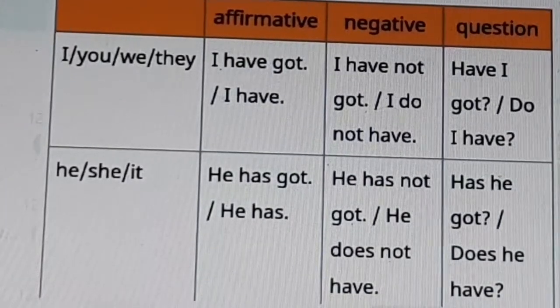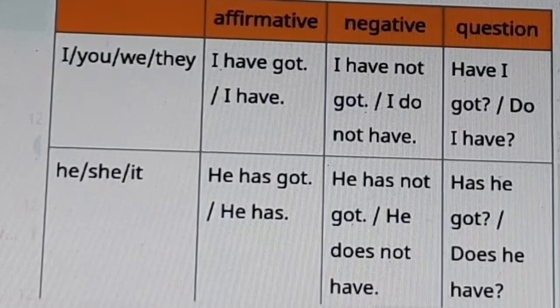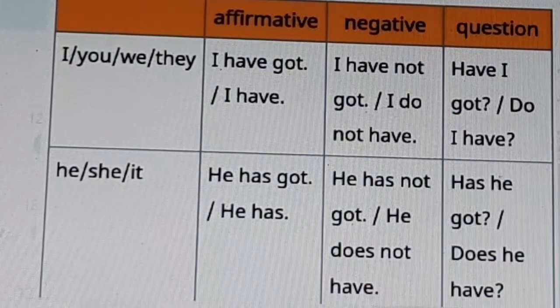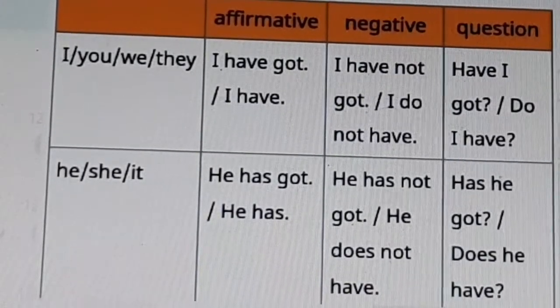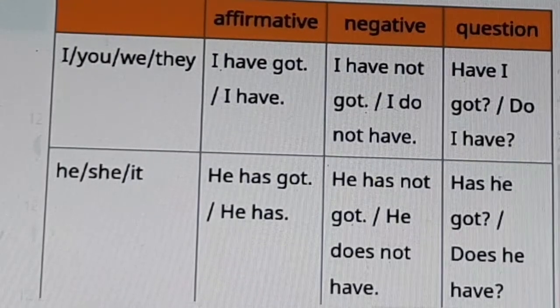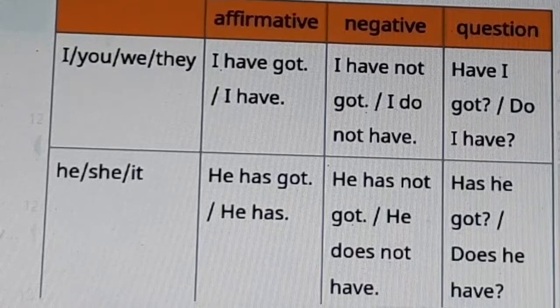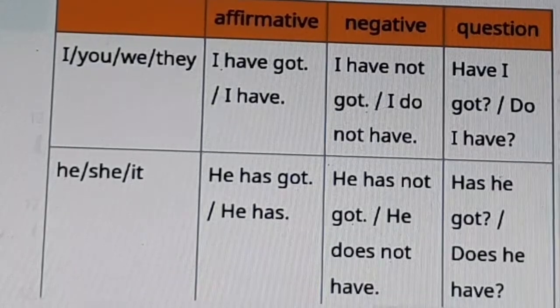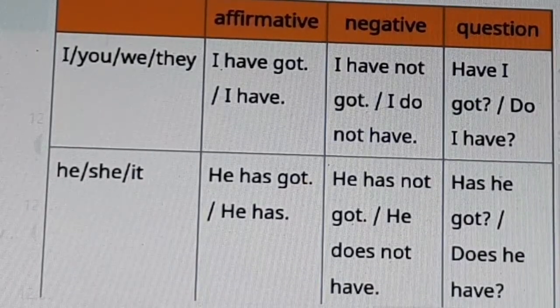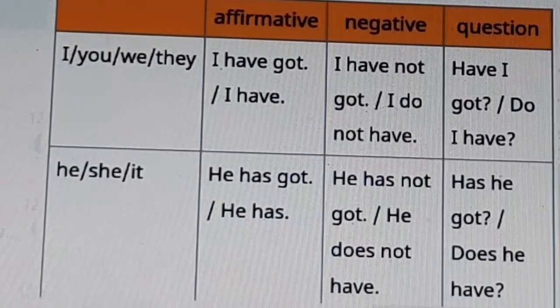He, she, it: he has got, she has got, it has got. After he, she, it, only has will come. In negative: he has not got, she has not got, it has not got. Or he does not have, she does not have, it does not have.